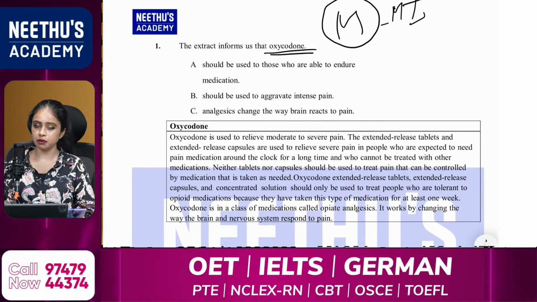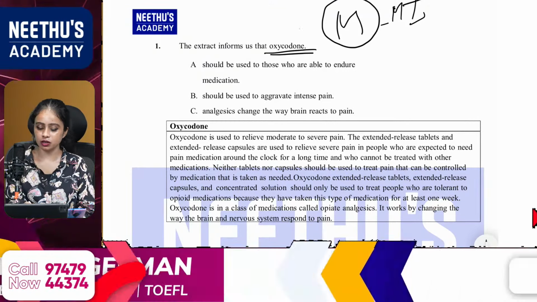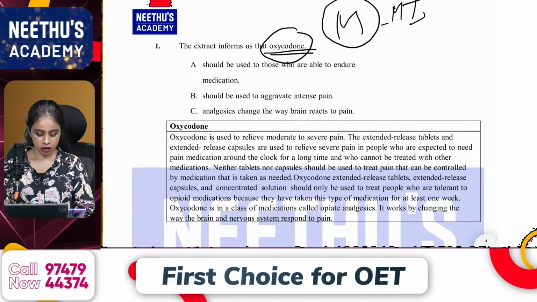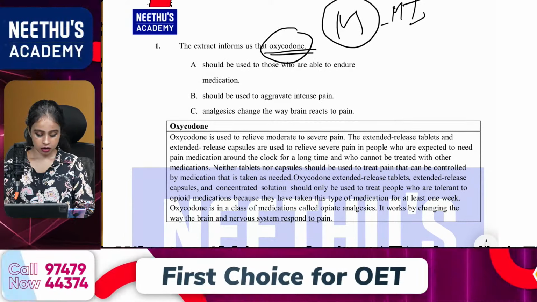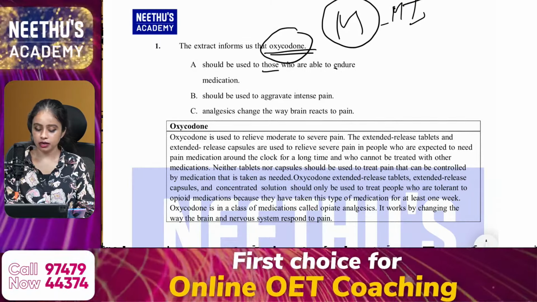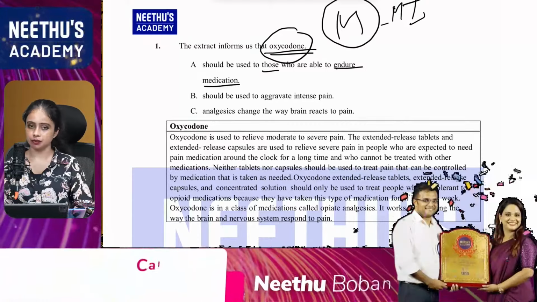So my keyword from the question is oxycodone, only one keyword that I've marked. From option A, should be used to those who are able to endure medication, my keywords are those, endure, medication.